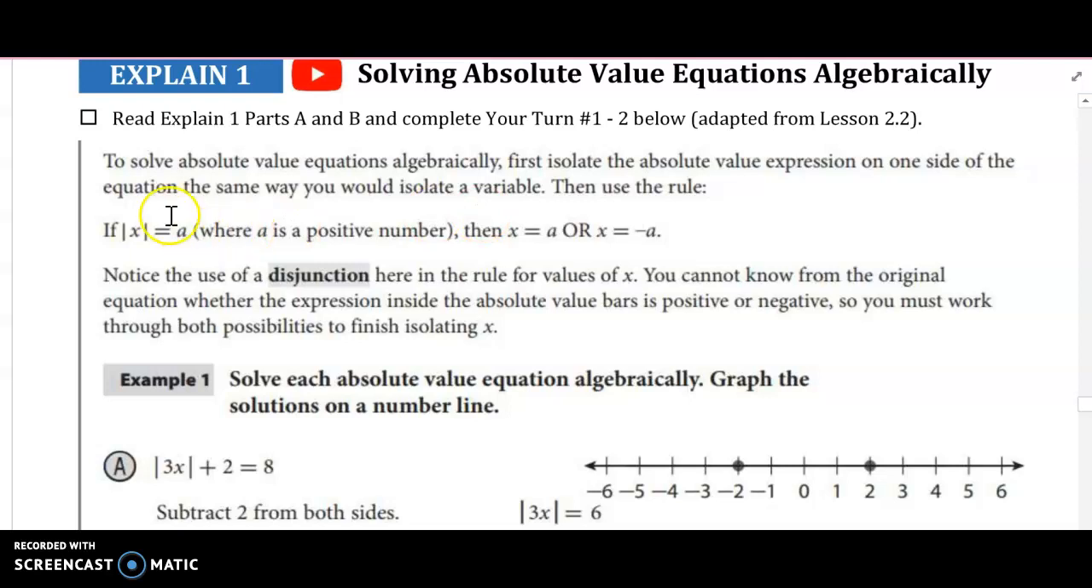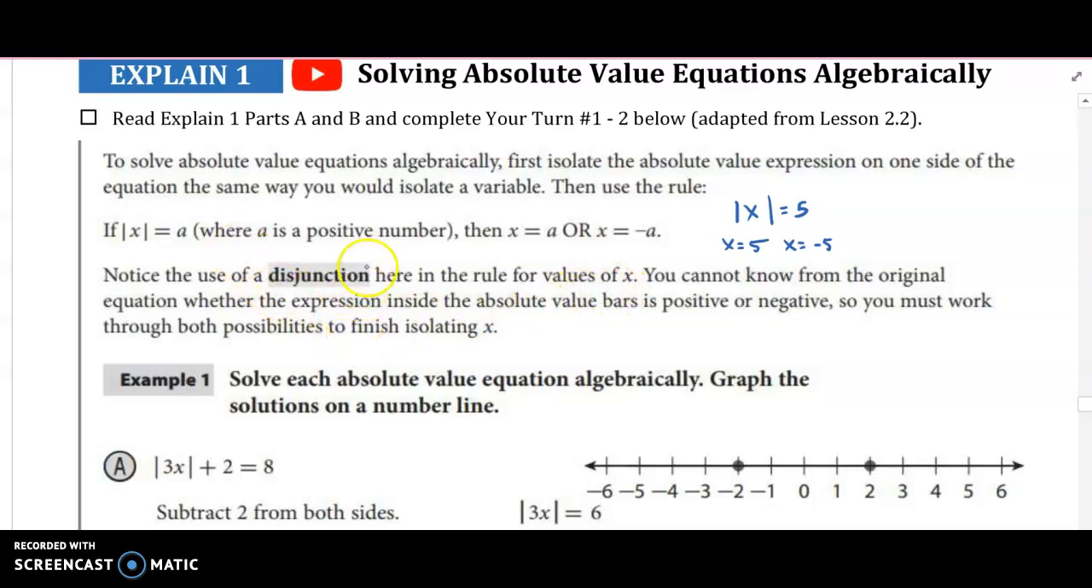and then use the rule. If the absolute value of x equals a, where a is some positive number, then x equals a or x equals negative a, right? So if I had a super simple equation like the absolute value of x equals 5, well, we know that the two possible solutions for x would be x equals 5 or x equals negative 5, to be able to get 5 outside of that, right? So that's why we want to set it up that way.